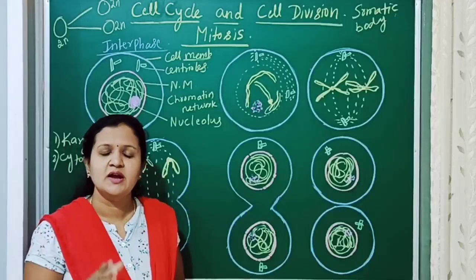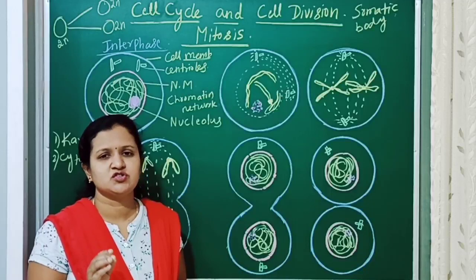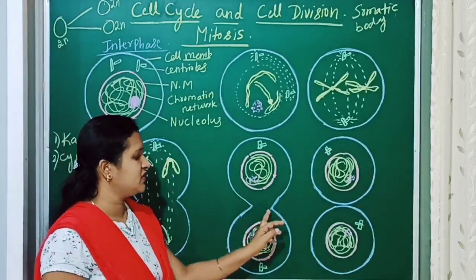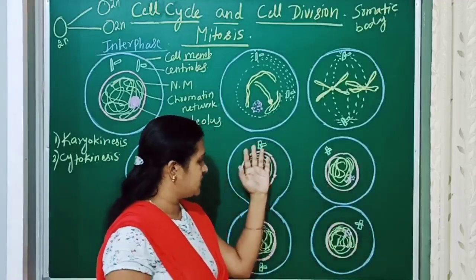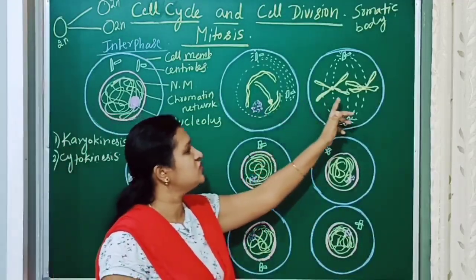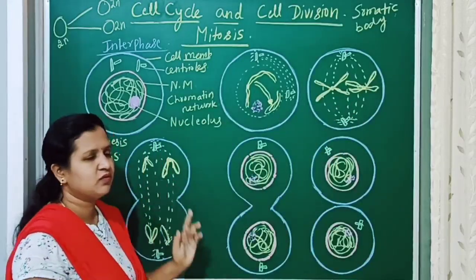Karyokinesis means division of the nucleus. Cytokinesis means division of the cytoplasm. Here you can see the cytoplasm being divided, that is cytokinesis. Karyokinesis means the changes occur in the nucleus and the nucleus is getting divided.